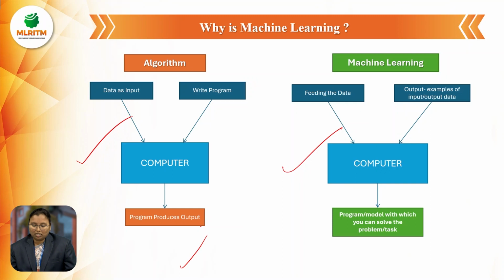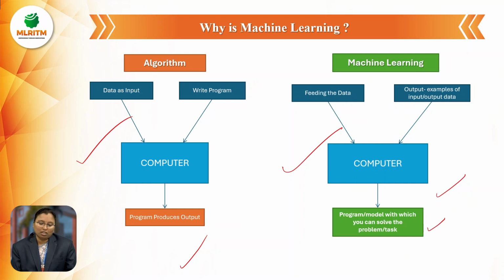Machine learning works in the same way, but here we use data, a data set. We feed the data, and some previous examples can also be taken. We give that to the computer, then we get the output. That output is considered either a model or a program. This is called machine learning.